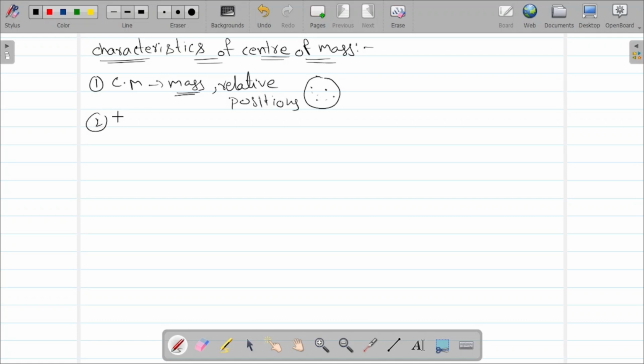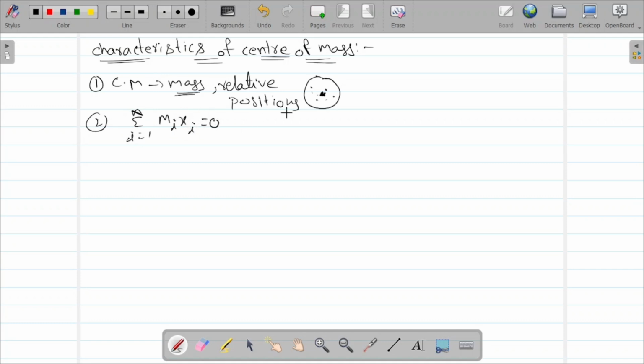Next point, the sum of all the moments of mass of the system of particles about the center of mass will be 0. Here the mass is supposed to be concentrated, or may not be concentrated also. That means summation i equal to 1 to n of m_i x_i will be equal to 0.